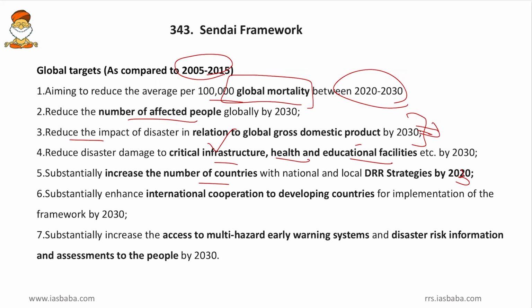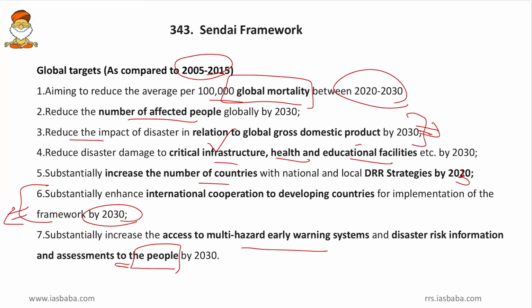And then substantially enhance international cooperation to developing countries for implementation of the framework by 2030. So you not only develop but also help the developing countries to develop resilience against disaster. And then substantially increase access to multi-hazard early warning systems and disaster risk information and assessments to the people by 2030. So every person in every nook and corner of the world should have access to these early warning systems and disaster information. So these are the overall targets.